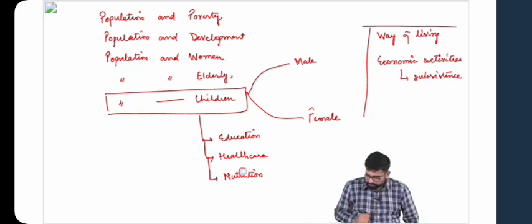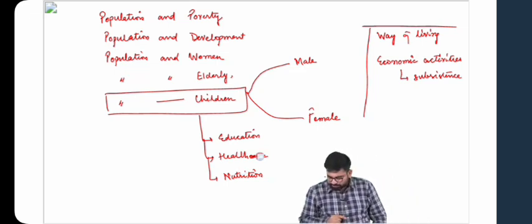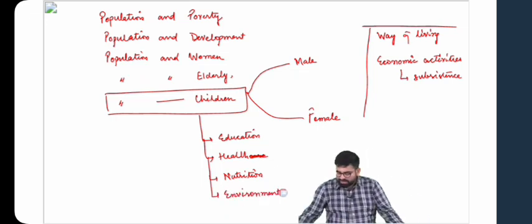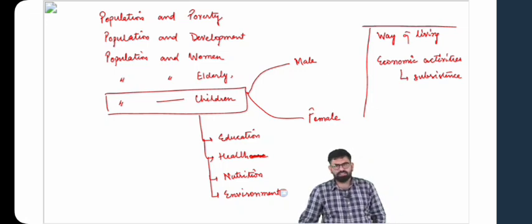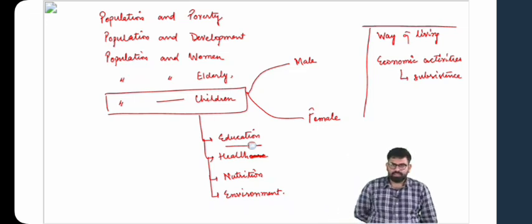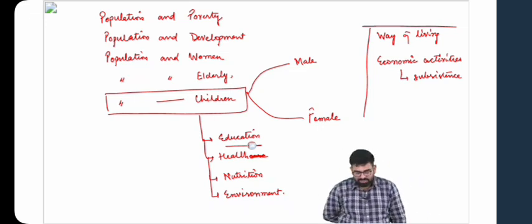With increasing population, you will not have sufficient educational institutions to admit our students, or children, in. Then, with respect to the healthcare facilities that will be available, it will become a challenge. Then the levels of nutrition, because ultimately population growth will lead to a scarcity of resources. Now these resources can be related to social security, nutrition, health, etc. Then also with this scarcity of resources, you find overburdening of resources.